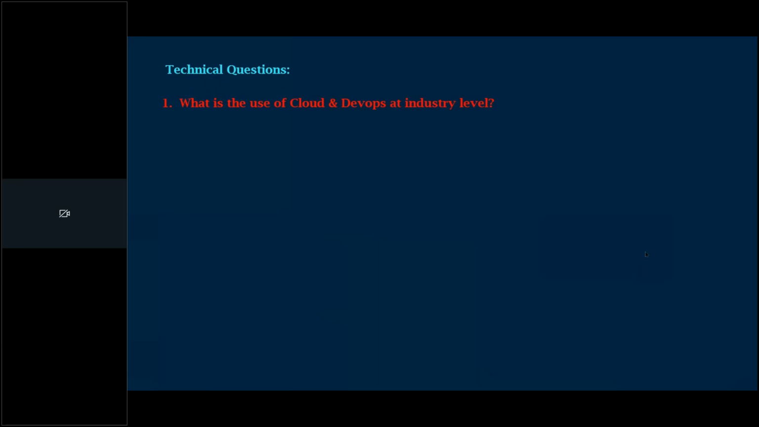Second one, what is the use of DevOps at industry level? Whatever manual activities we are doing in cloud or in real-time projects, like code deployment, code merging, code pushing, code pulling, those we do in an automated way. By a single click, we can deploy a number of applications. By single click, we can merge the code, pull the code, push the code, right?